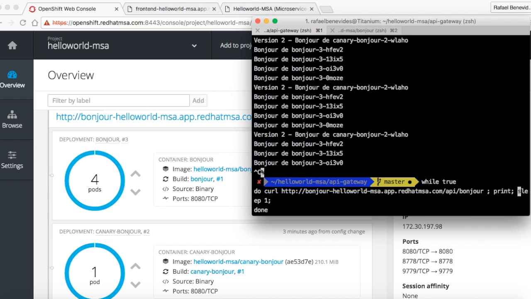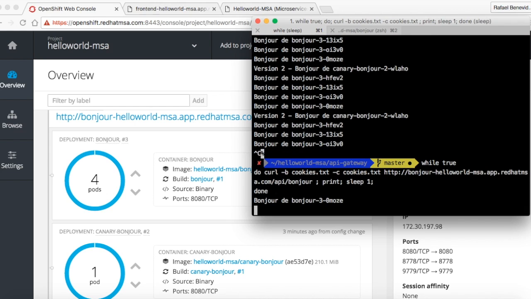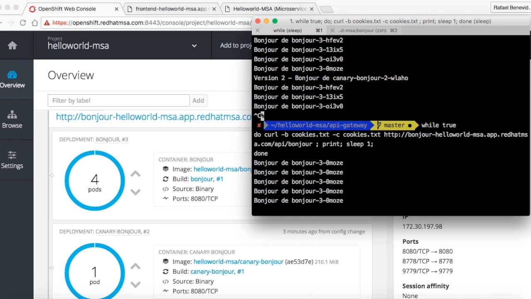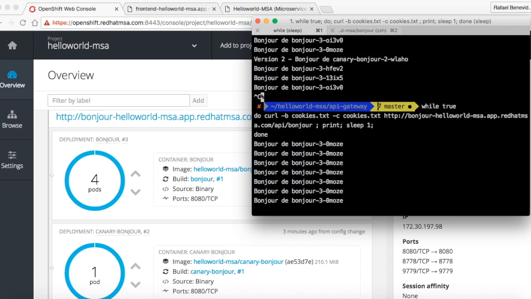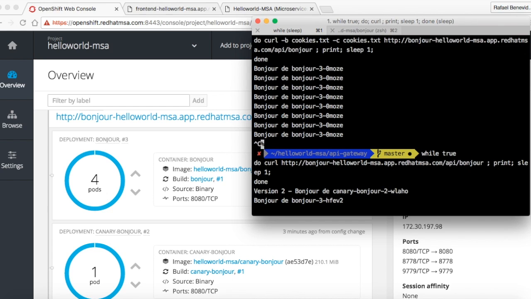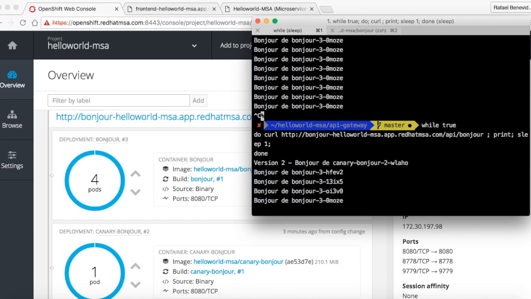If I enable the cookies here in the curl command, we will see that we just have the same version for the same client. So let's return to requests without any affinity.